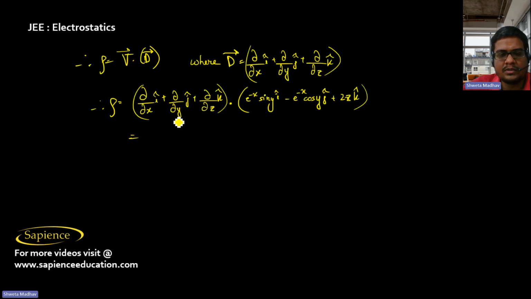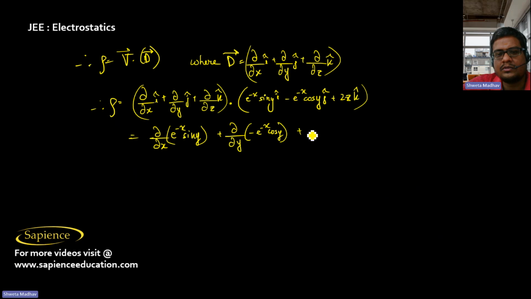So this will be dou by dou x of e power minus x sin y, plus dou by dou y of minus e power minus x cos y, plus dou by dou z of 2z. Here x is the variable, so it will be minus e power minus x sin y.